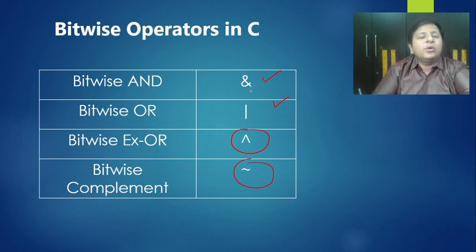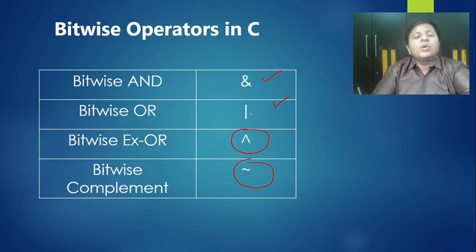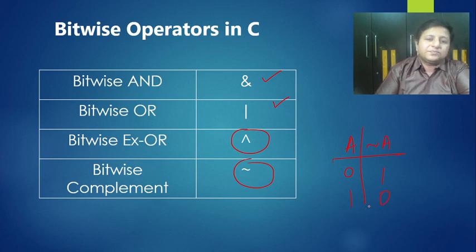So AND is going to give you 1 only if both of them are 1, otherwise it will give you 0. OR is going to give you 0 only when both of them are 0, otherwise it's going to give you 1. Complement is also simple. If I have, let's say, A as 0, then the complement of A is going to be 1. And if it is already 1, then it will be 0.